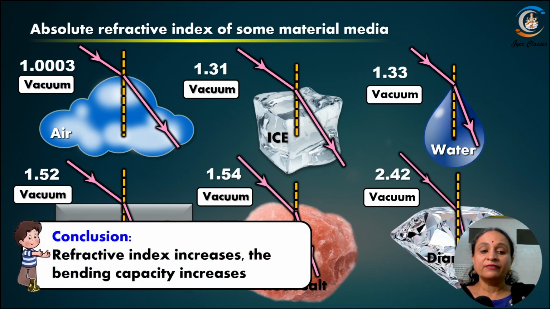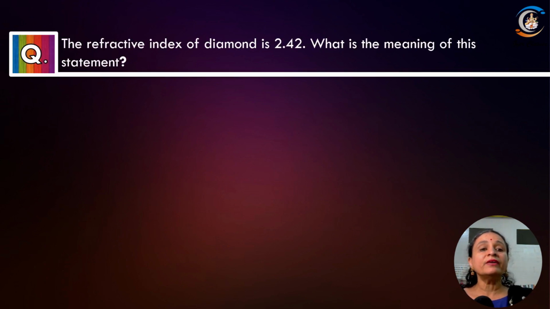Refractive index increases, the bending capacity also increases. The one whose refractive index is less bends less; the higher the refractive index, the greater the bending. More the refractive index, more is the bending. Okay? Refractive index of diamond is equal to 2.42.